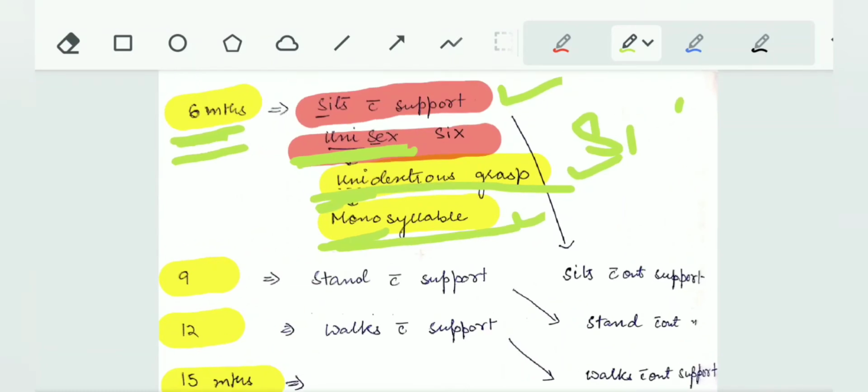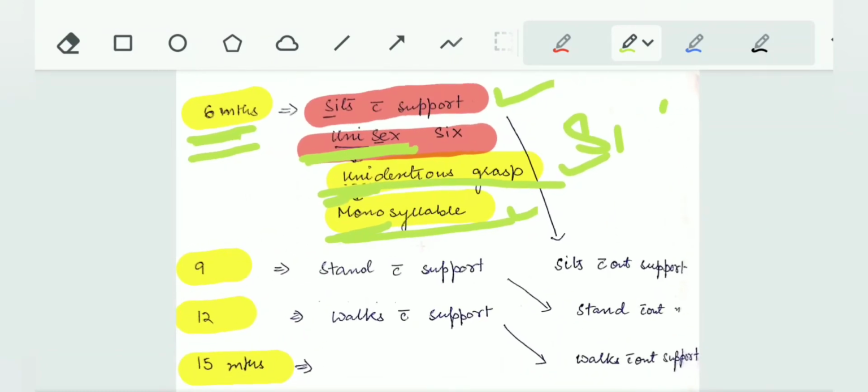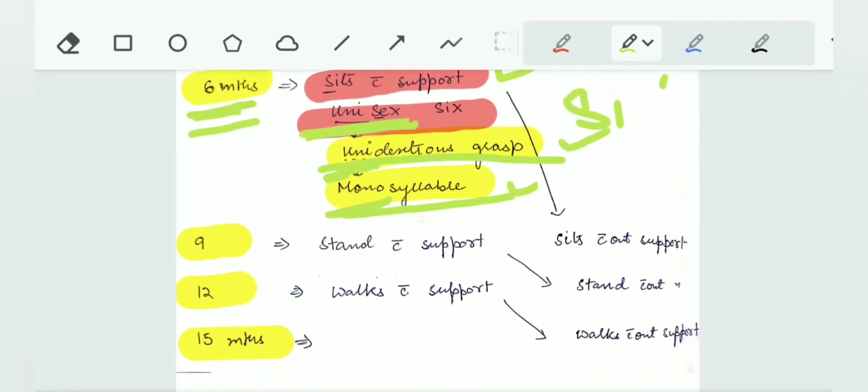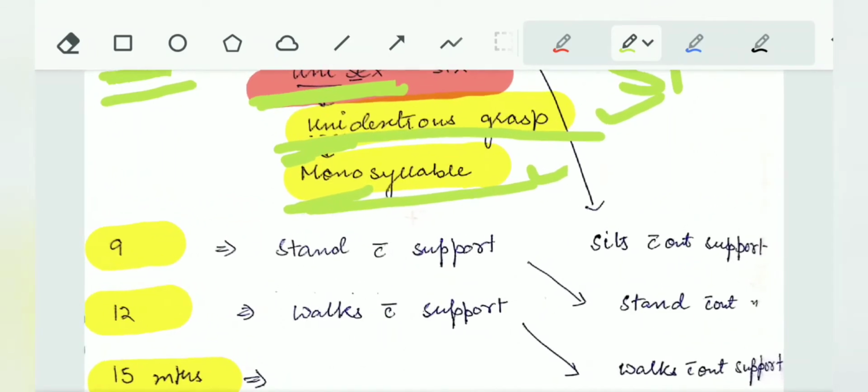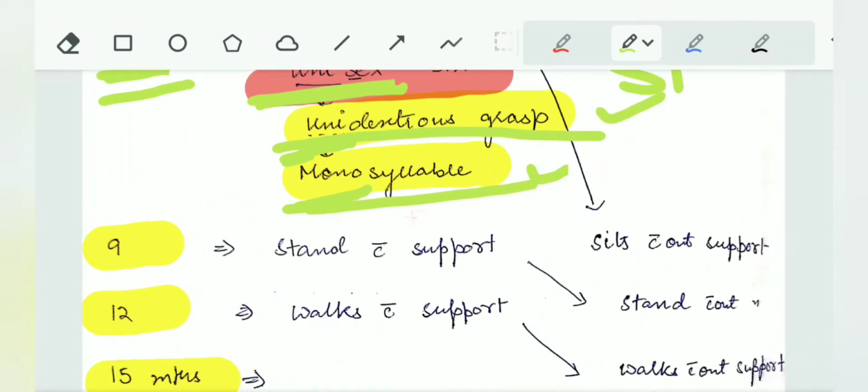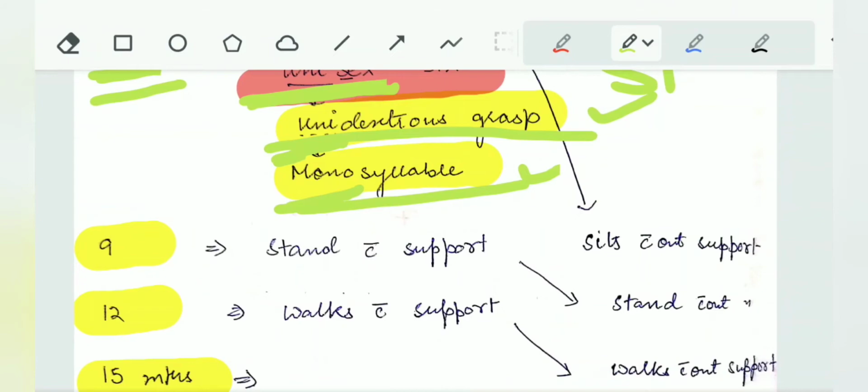For 6 it was sits with support. At 9, stands with support.